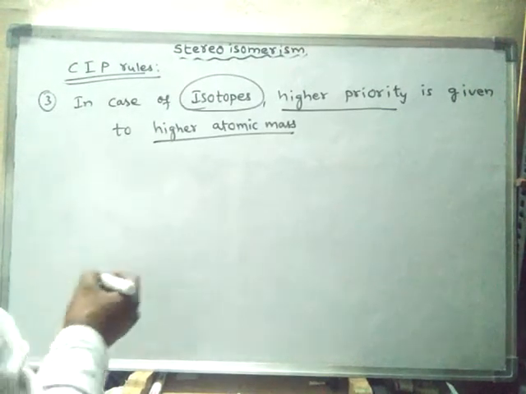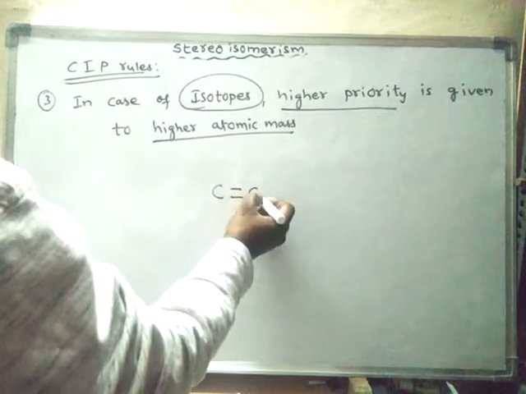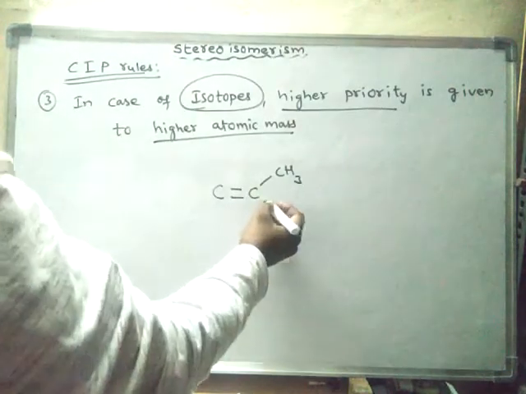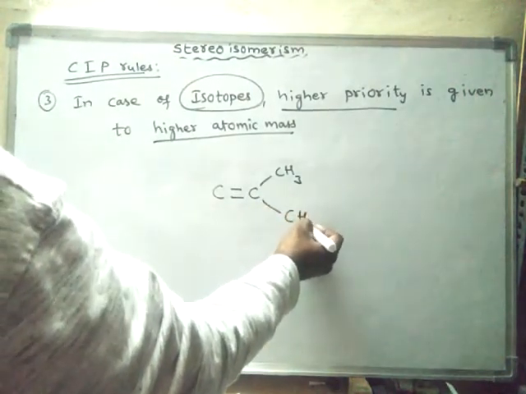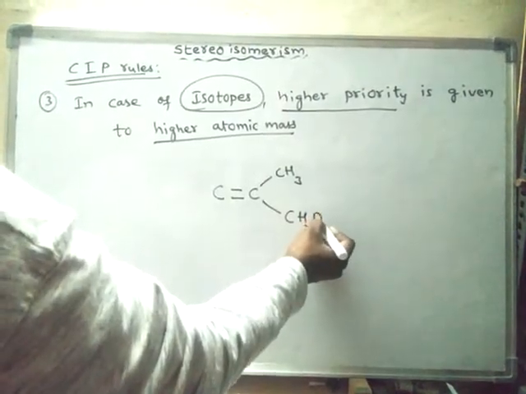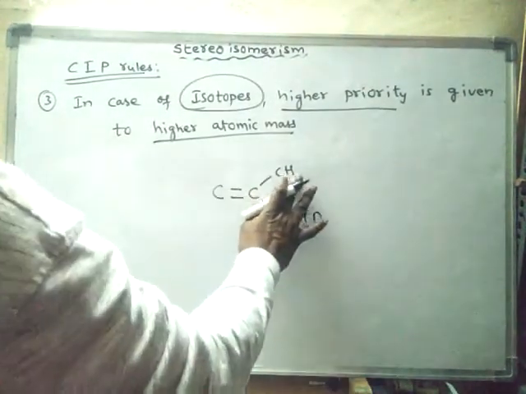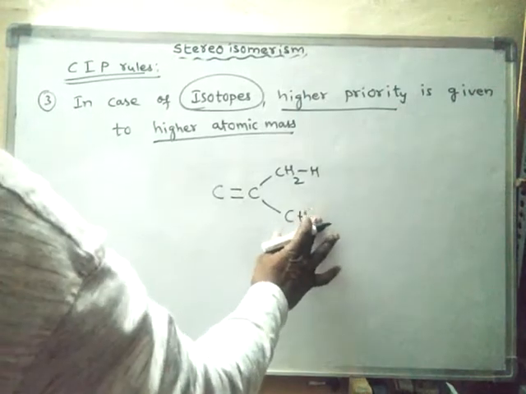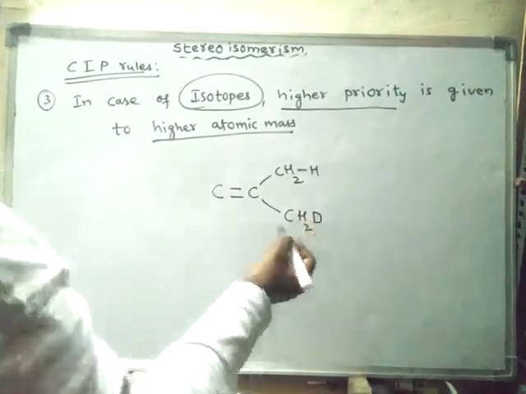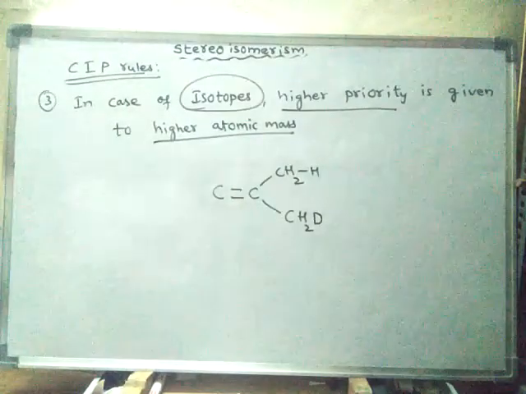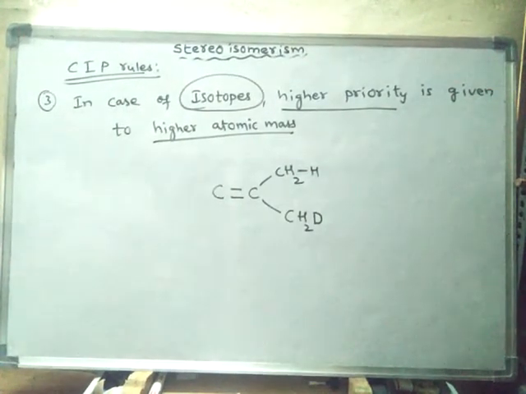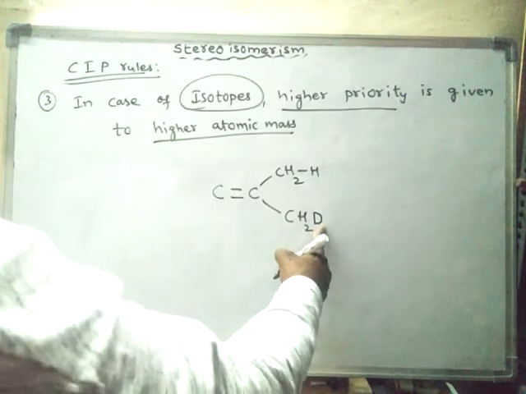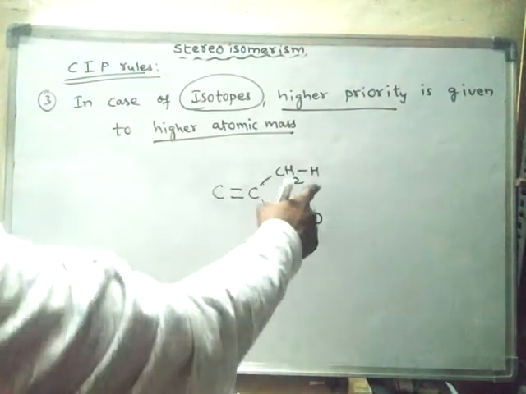For example, methyl group, and here also methyl group, but one of the hydrogens is deuterium. Here all the hydrogens are normal hydrogens, but here one of the hydrogens is deuterium, heavy hydrogen. This is also hydrogen only, but a different hydrogen whose atomic mass is more when compared to normal hydrogen.